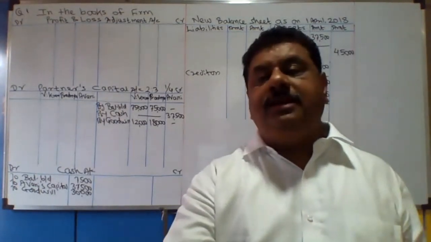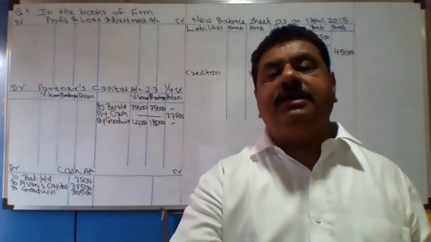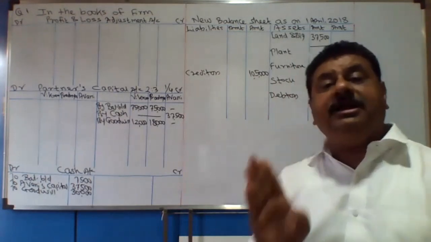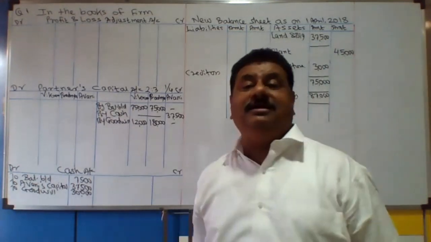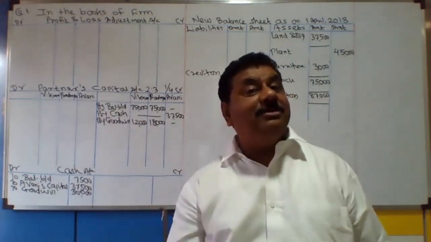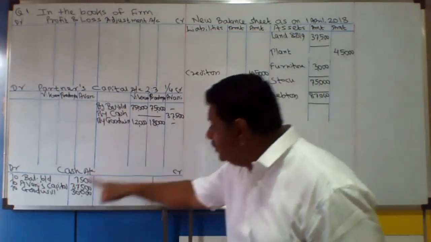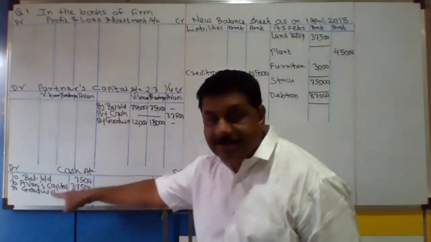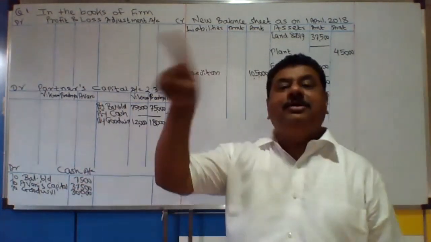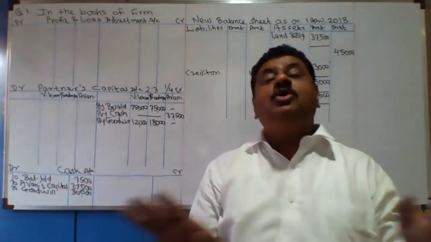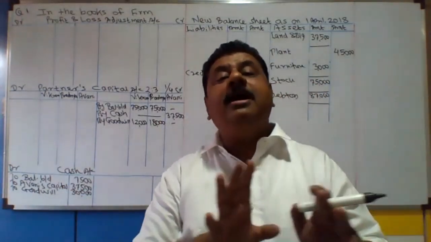Now, as the goodwill actually has two entries, the goodwill will not appear in the balance sheet. Goodwill आपका balance sheet में आने वाला नहीं है. Like question number 3, now goodwill will not appear in the balance sheet because we have taken two entries. Goodwill account is debited, goodwill is credited, amount is now becoming 0. There is no balance. No balance, it will not appear in the balance sheet.